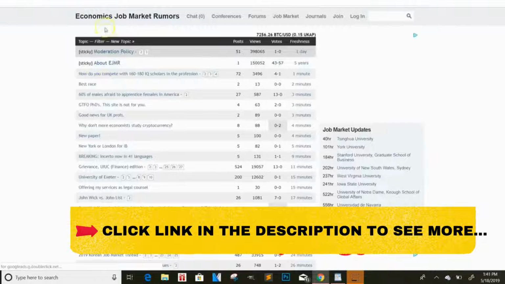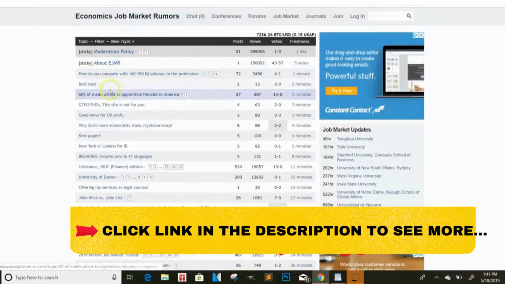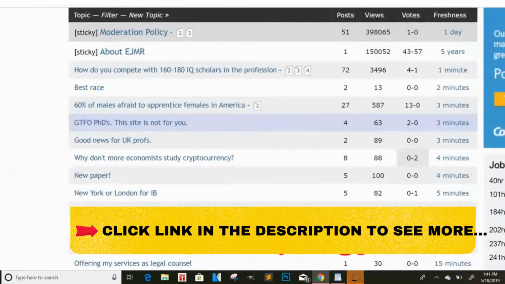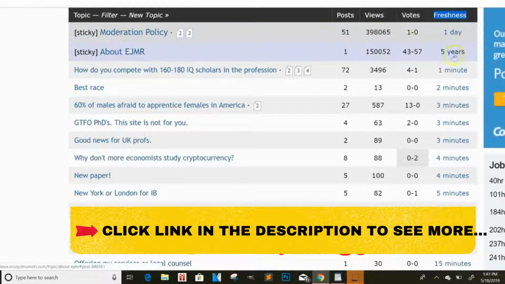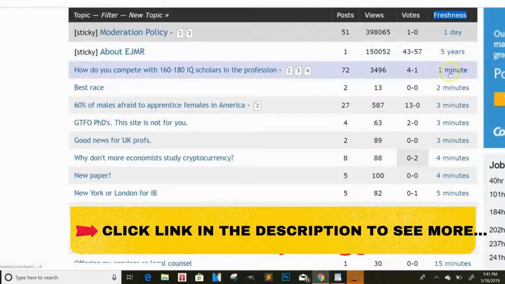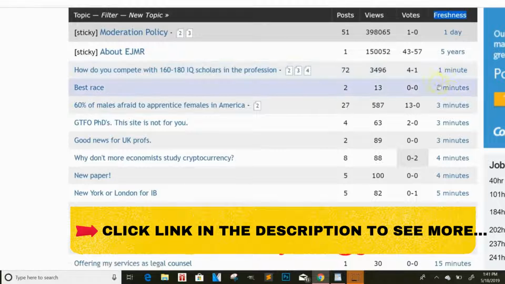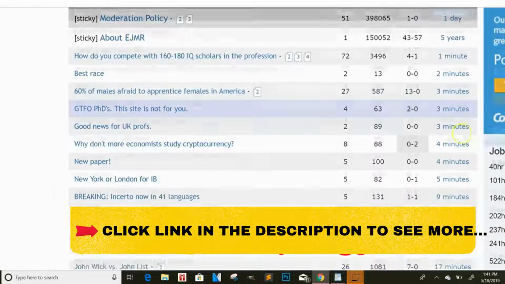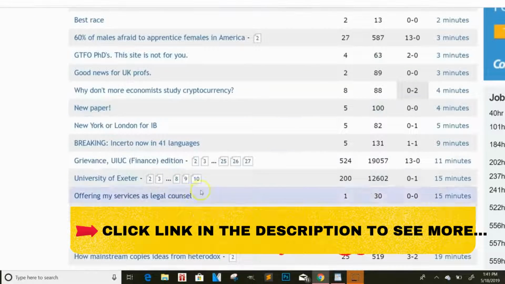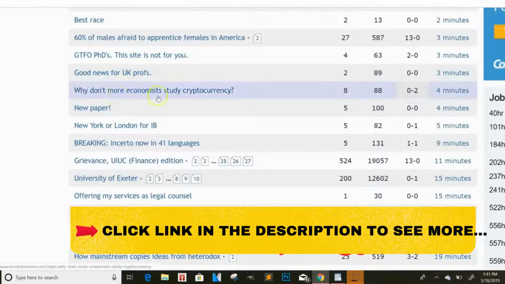Now let me show you how powerful this is, right? What you can do is you can come here, and as you can see, the freshness of it right here is 1 day ago, 5 years ago. So we're not worried about these. But look at this. 1 minute ago, someone just posted. 2 minutes ago, 3 minutes ago. And these are all different topics. So what you can do is you can look through these topics and make a content locker around it.